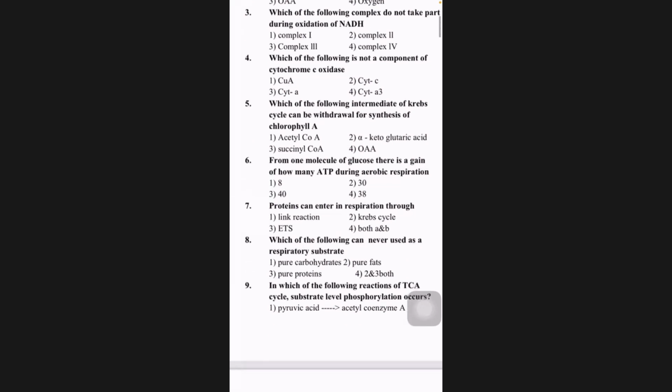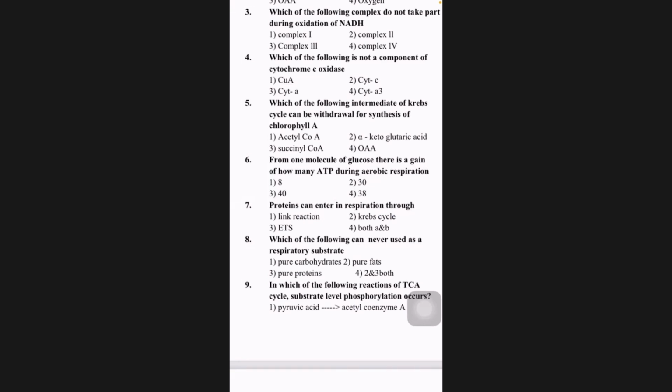Question number 6. From 1 molecule of glucose, there is a gain of how many ATPs during aerobic respiration? It should have been net gain again. Yes, sir. Because he said gain, we are taking it as net gain. That's all, because he said gain.